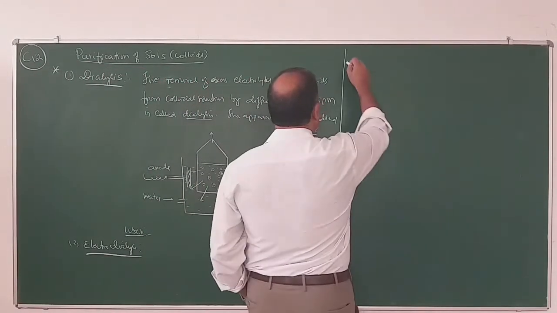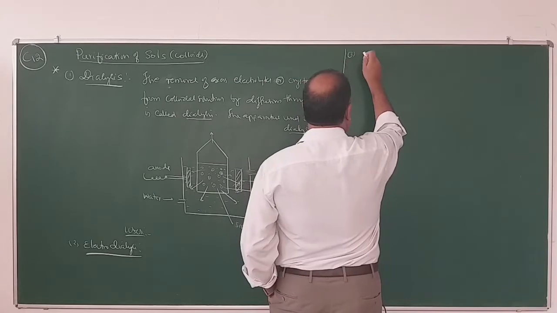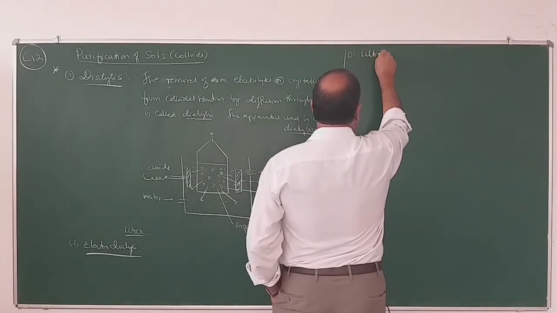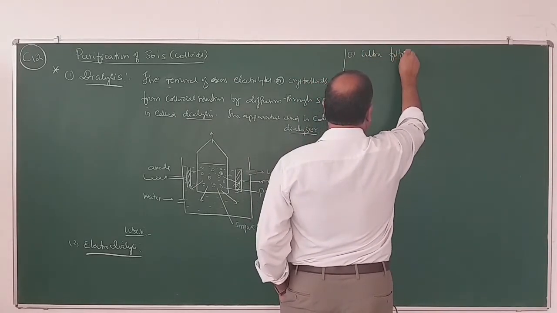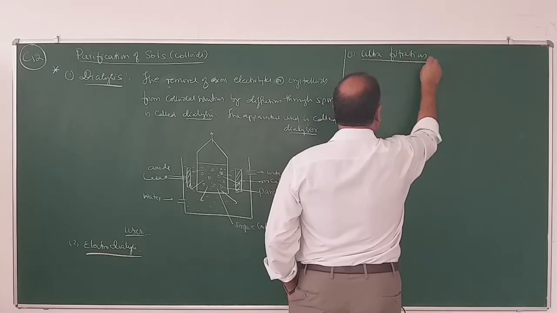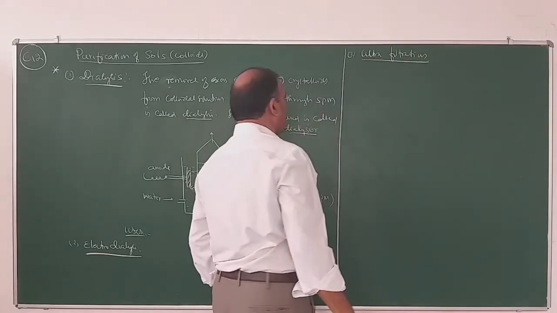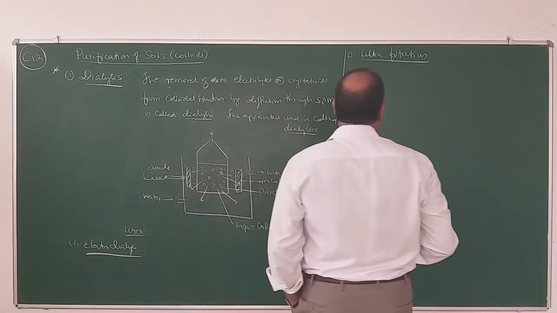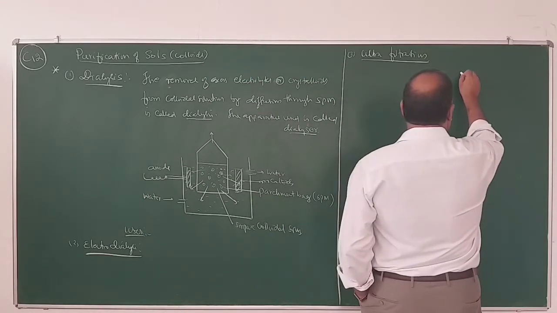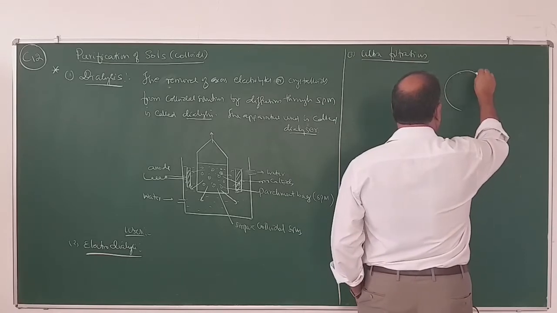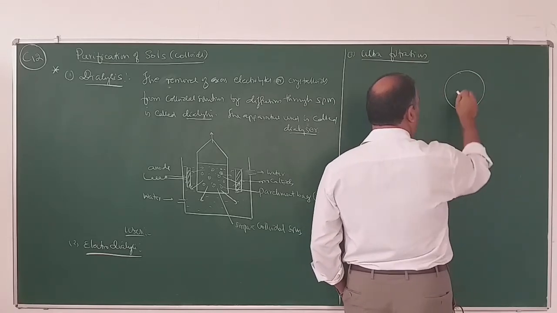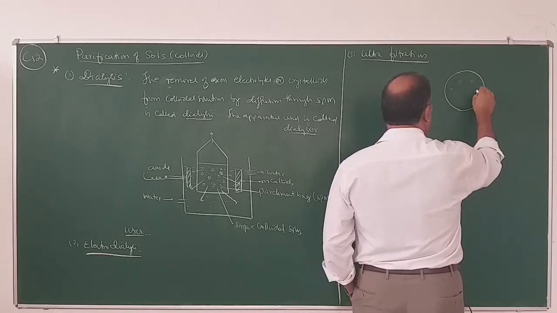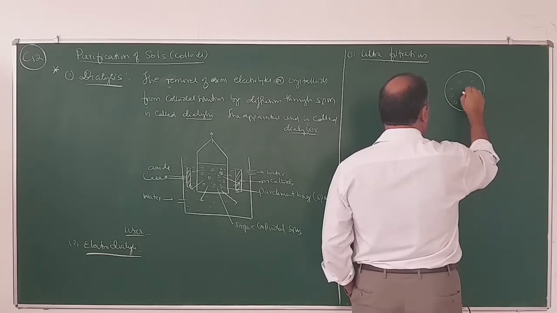Coming to the third method, it is known as ultrafiltration. This is the third method for the purification of colloidal solution. Suppose this is an ordinary filter paper and its pores are very big.